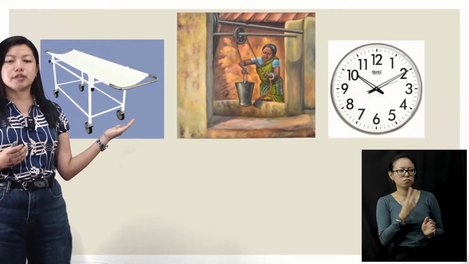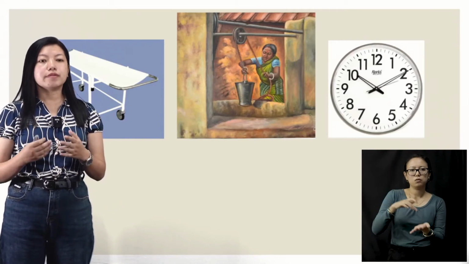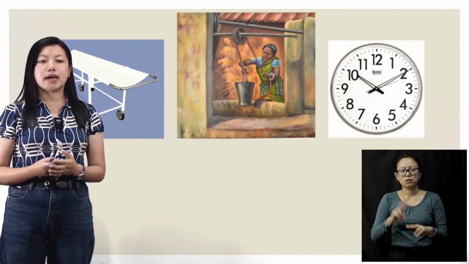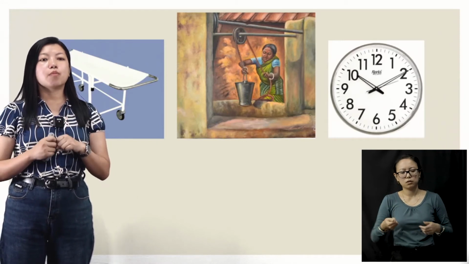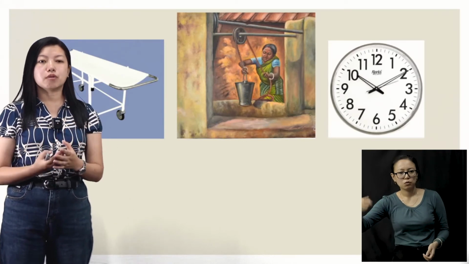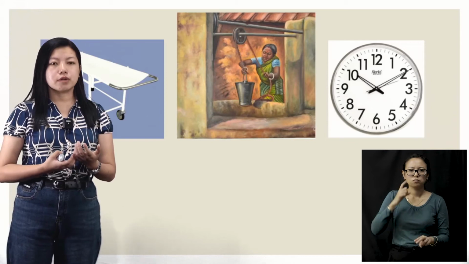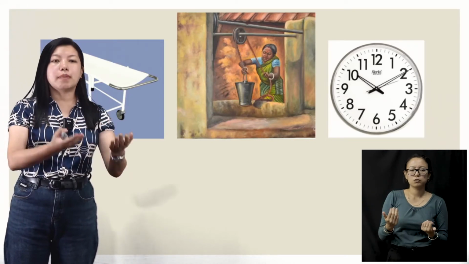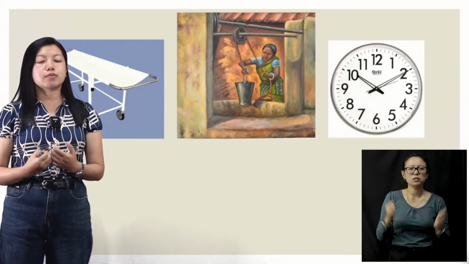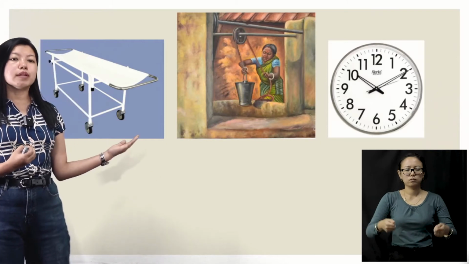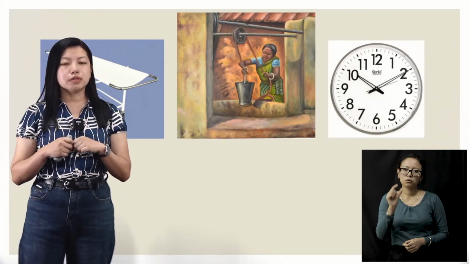You can see a stretcher here. This stretcher is used in hospitals whenever a patient is very sick and cannot get up from the bed. Then the patient is kept on top of the stretcher and pulled, okay? So it becomes easier for that patient also, because when we are holding a very sick person, it becomes difficult for the patient also, right? But when we keep them on a stretcher and pull them, it is easier for the one who is pulling as well as for the patient. So small wheels are attached on this stretcher and then we pull the patient.